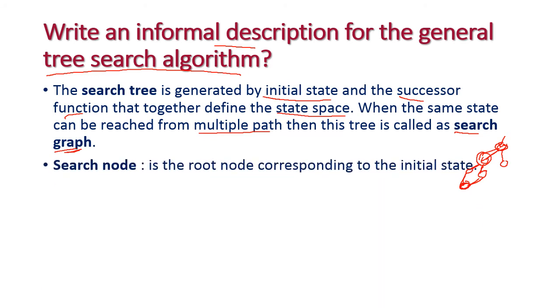And the next one is search node. It is the root node corresponding to the initial state. So all these things are nodes only, but the initial state is the root node, the root of the tree.